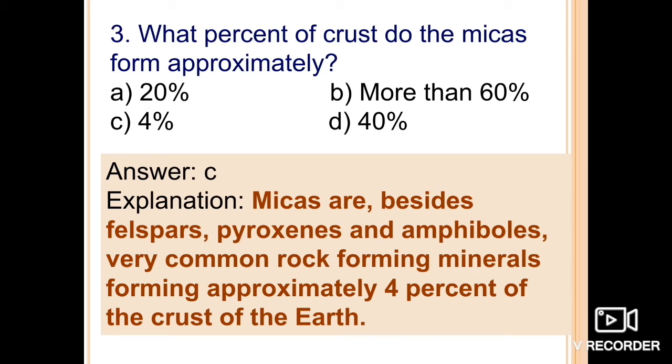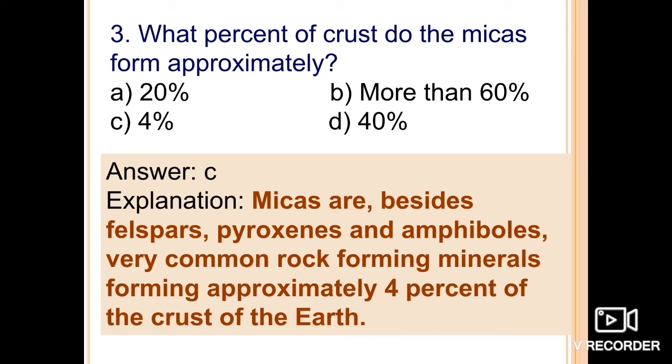So mica, besides feldspar, pyroxene as well as the amphiboles, are very common rock forming minerals, forming approximately 4% of the crust of the earth. We have already discussed the feldspar group of minerals, which are the most abundant rock forming minerals occurring in the earth's crust, and the next ones in the series, pyroxenes and amphiboles, are very common rock forming minerals, approximately 4%.